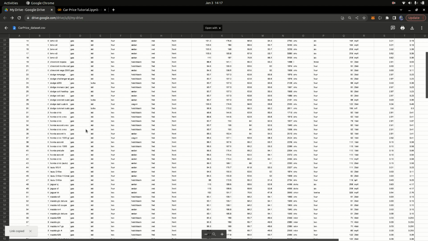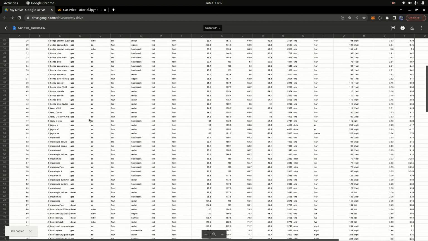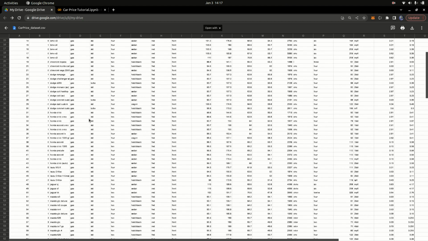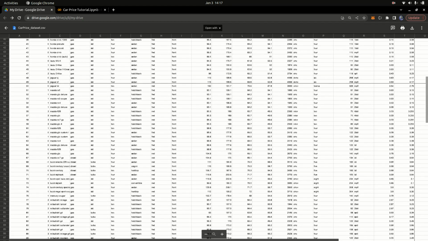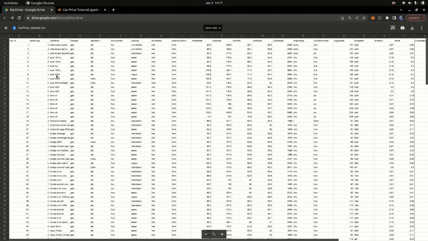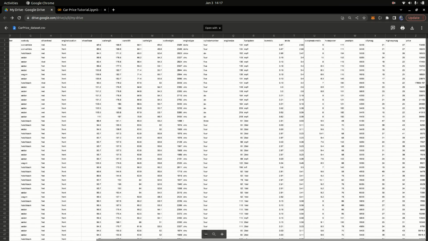So this file is simply the file that contains the data we're going to use to train our machine learning model to predict the price of the car. It has the name of the car, the fuel type of the car, whether it's gas, diesel, or petrol. It has different factors, and finally a column that tells us the price of the car.